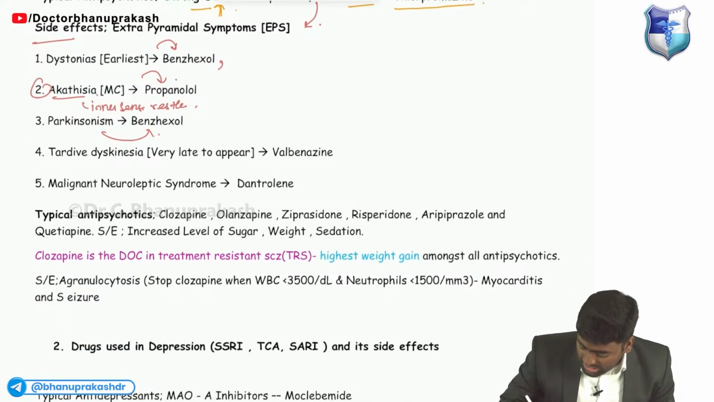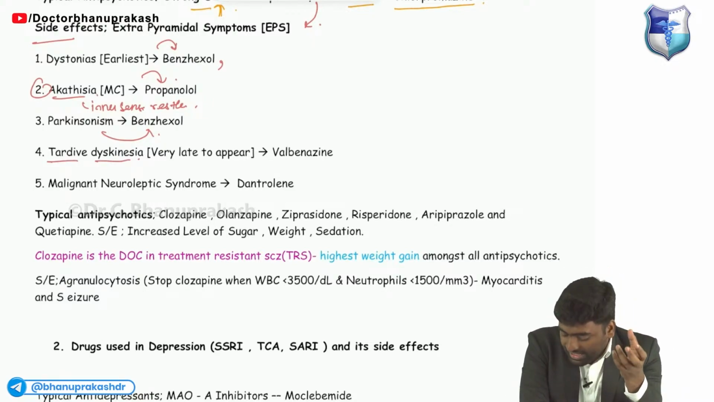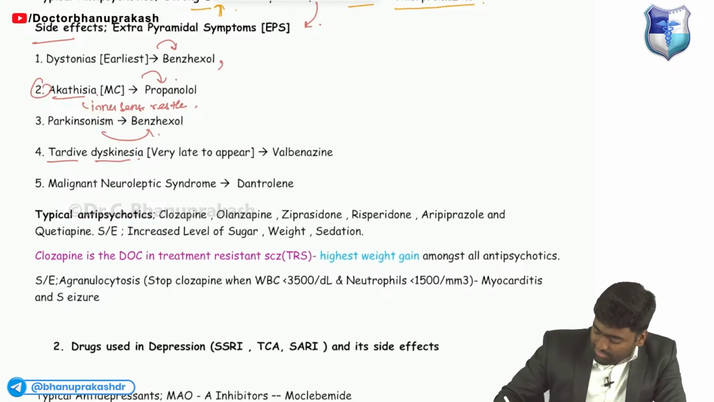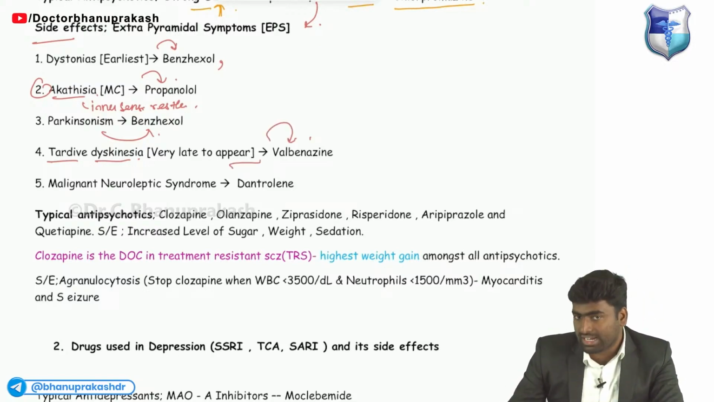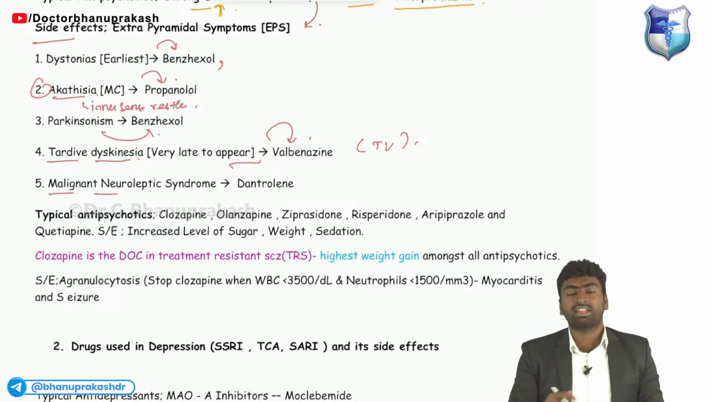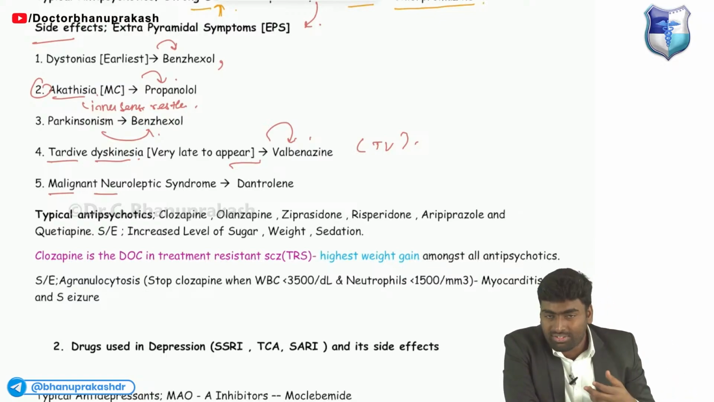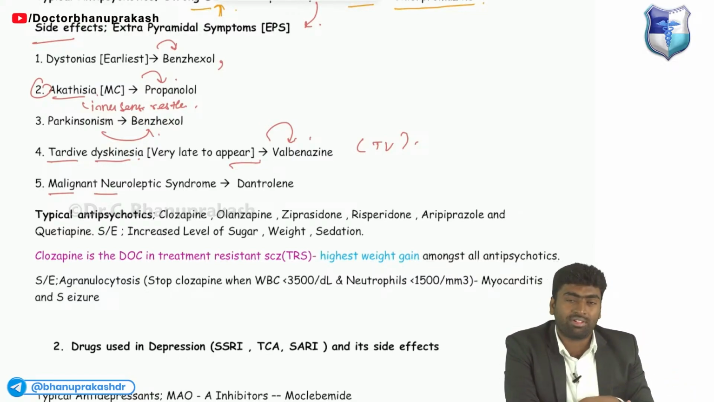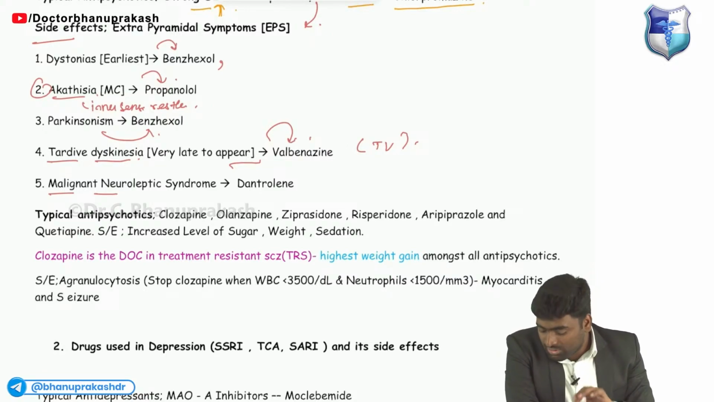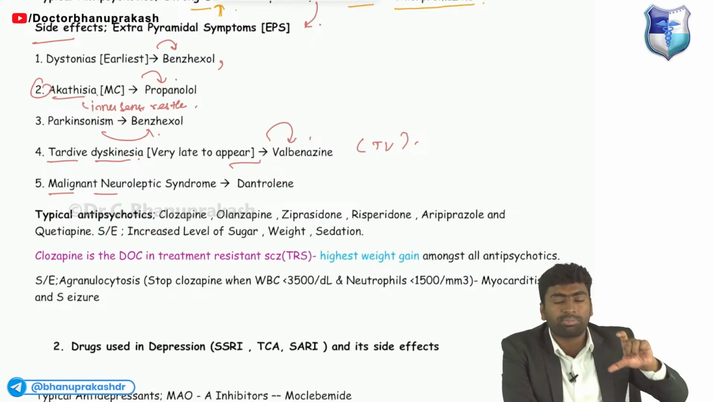Then tardive dyskinesia, where there will be odd facial expressions, sounds and tics produced, and for that we'll use valbenazine. So for tardive dyskinesia, the same TD, valbenazine will be used. Then there is one more syndrome. After using the drugs, the patient starts having fever, elevated liver enzymes, elevated neutrophil count, and elevated CPK. All of this suggests a condition known as neuroleptic malignant syndrome.